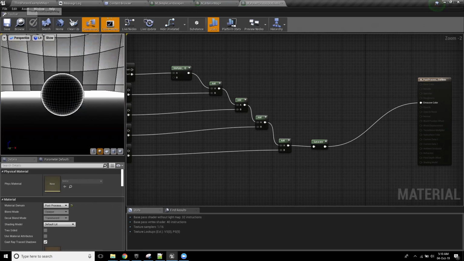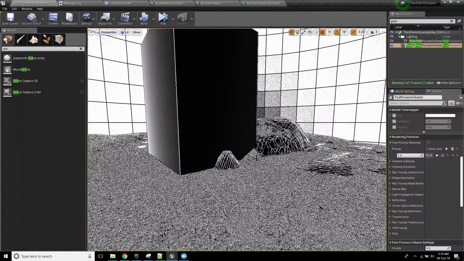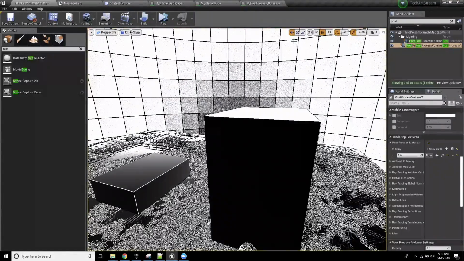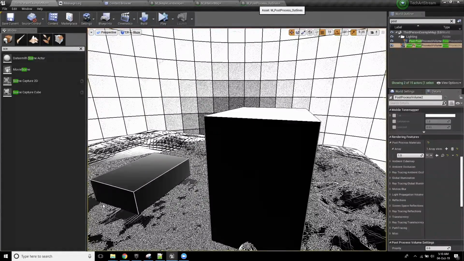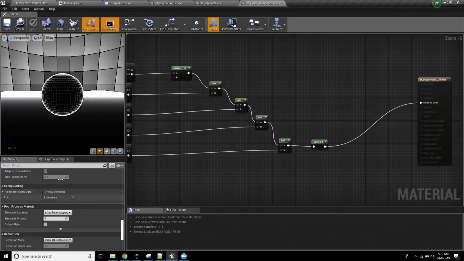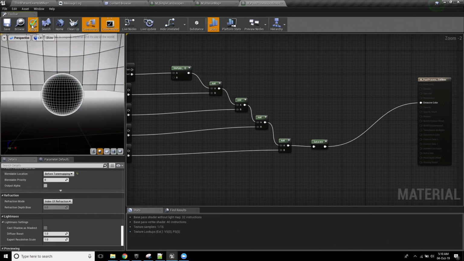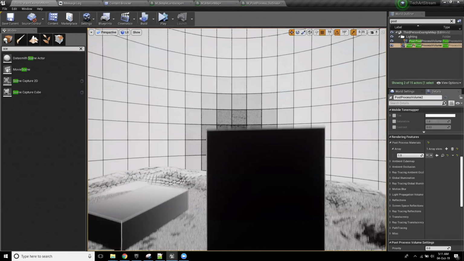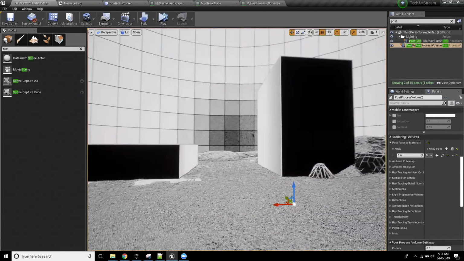So if I look back in my world for a second, this is what we see, because that's creating a reasonably basic outline. Now you'll notice it might be hard to see because it's getting pretty framey, and there's a bit of jitter going on. But you can fix that jitter by getting this post-process material and saying, hey, I want you to happen before tone mapping. What that means is when the anti-aliasing pass kicks in, it will smooth out all of the stuff that you're seeing there. Is that visible? Can you see a difference in those two?